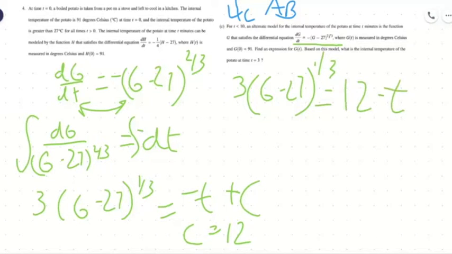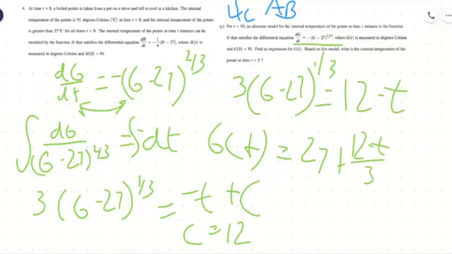And we can rewrite that as G of T is equal to 27 plus ((12 minus t) over 3) cubed. And you would basically just, in this equation, get G by itself. So you would divide by 3, then you would cube both sides, and then add 27. And so now that we have that, remember to include any domain restrictions.